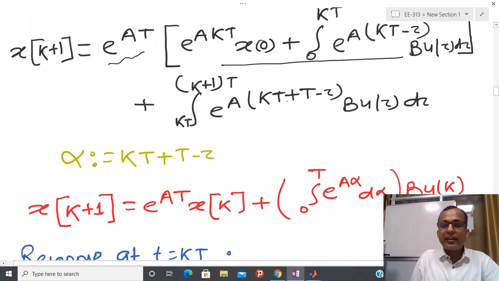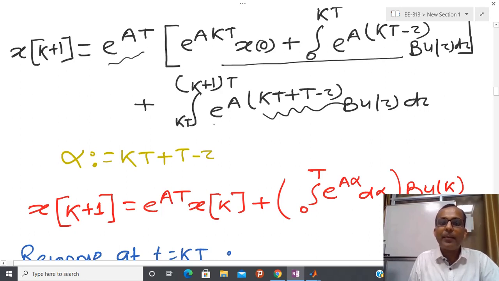In the second expression, I have the term (k+1)T minus tau, which I define as alpha. If you substitute the lower limit, tau equal to kT, the limit becomes T. If you substitute tau as (k+1)T, then the limit is 0. So you have limits from T to 0.